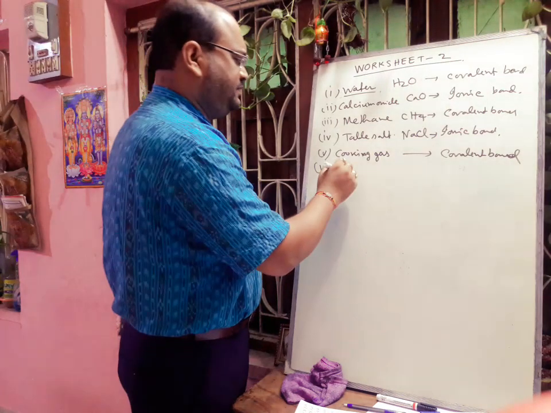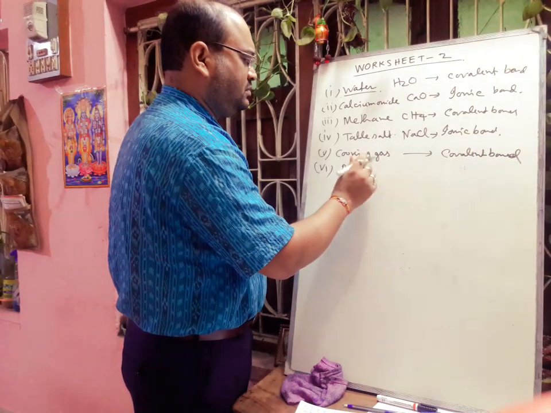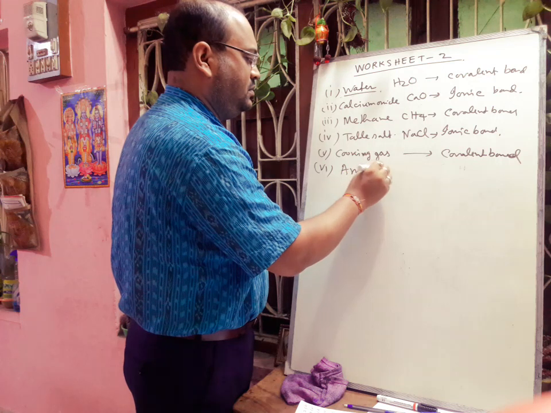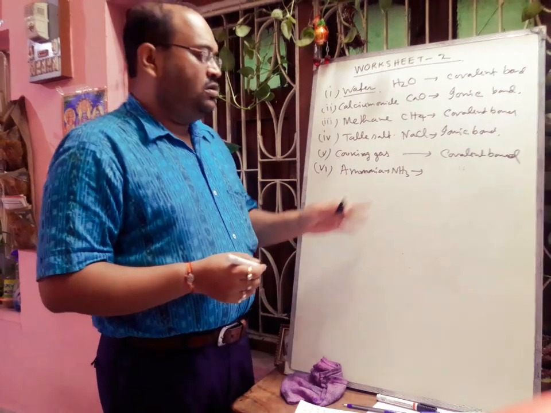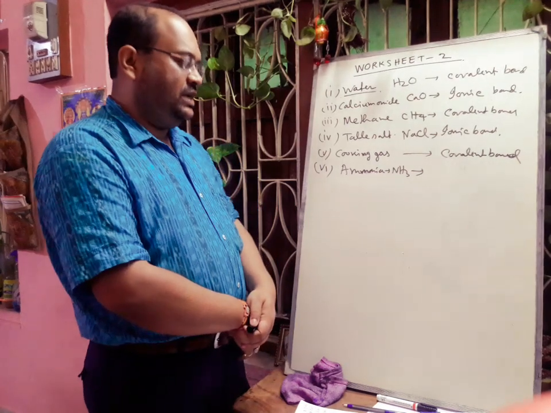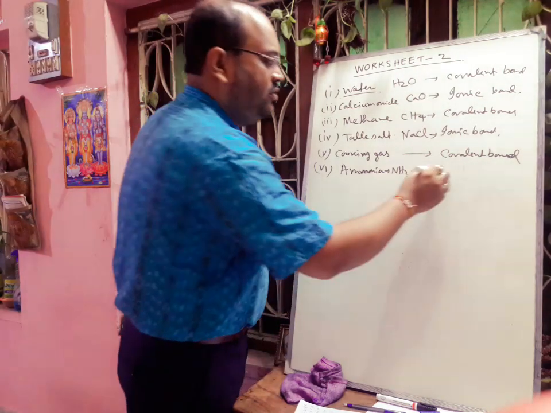Next is ammonia. Ammonia formula is NH3. Here also the bonds are formed by sharing of electron. So the type of bond will be covalent bond.